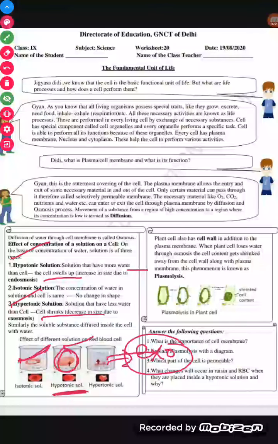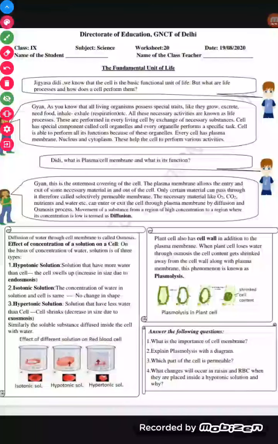Whereas in case of hypotonic solution, endoosmosis is taking place. Endoosmosis taking place means what? Water moves into the cell and the cell swells up, right? So this is all about the effect of the concentration of the solution on a cell.